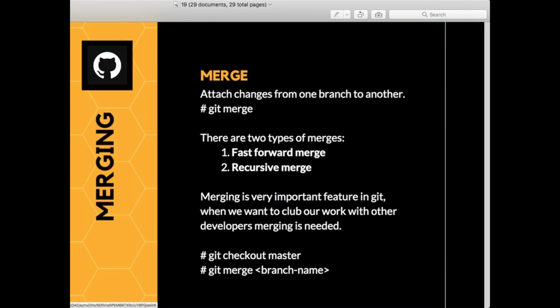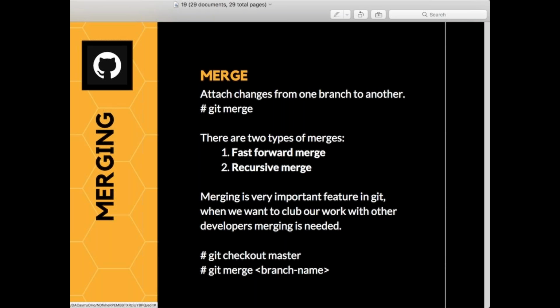One is a fast forward merge and the second one is a recursive merge. Fast forward and recursive. So whenever I was doing merge, I was getting fast forward.